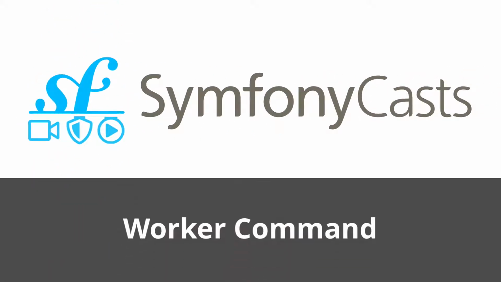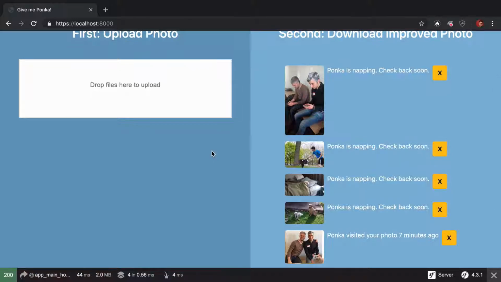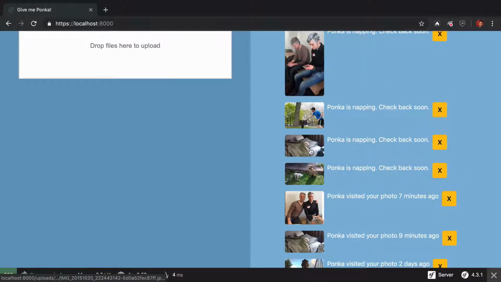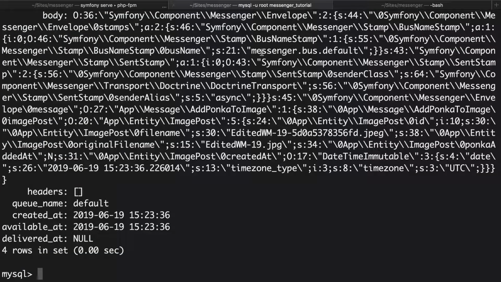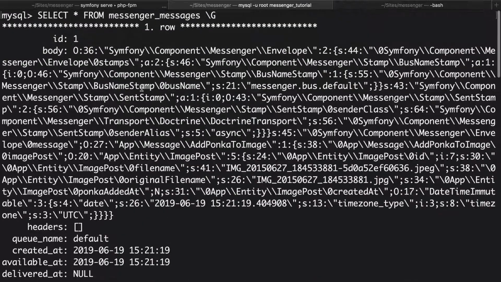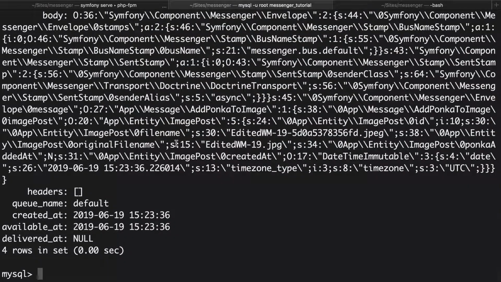Even if I refresh the page, now that our messages aren't being handled immediately, the 4 most recent photos don't have Ponka in them. That's tragic. Instead, those messages were sent to the doctrine transport and are waiting patiently inside of a messenger_messages table. So, how can we read these back out and process them?